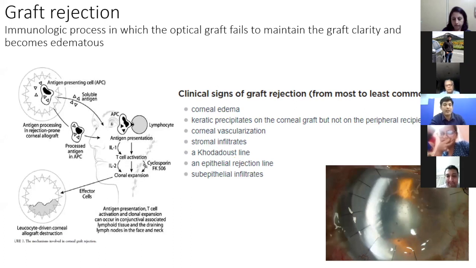Now, we sometimes divide this graft rejection into mild and severe cases. A mild one is the one which only has stromal edema with hardly any anterior chamber cells, and the severe rejection is the one where there are a large number of keratic precipitates along with a severe anterior segment reaction.